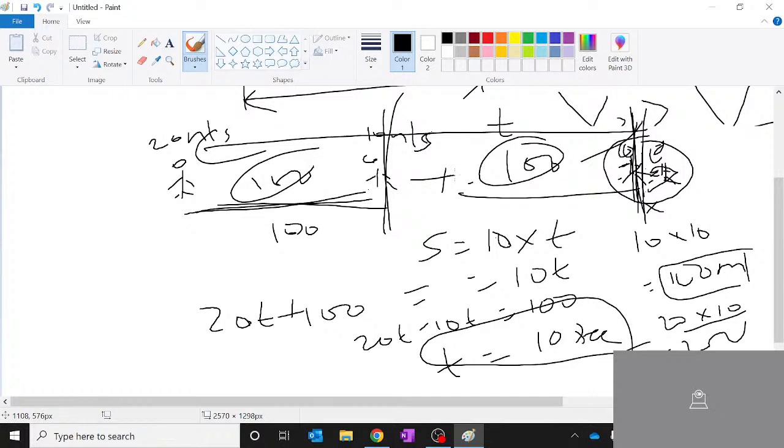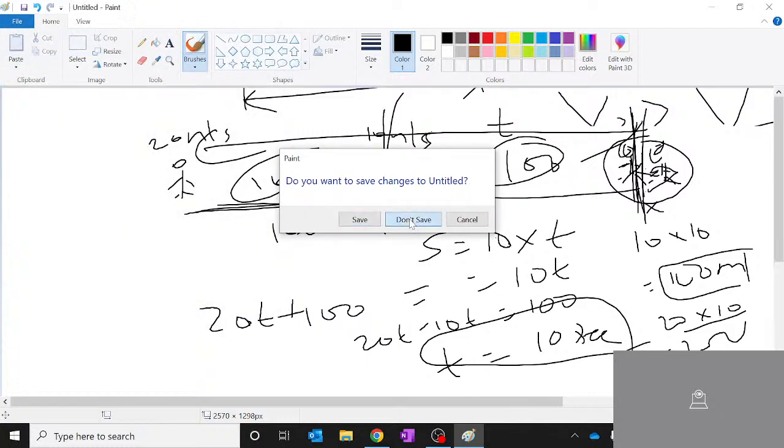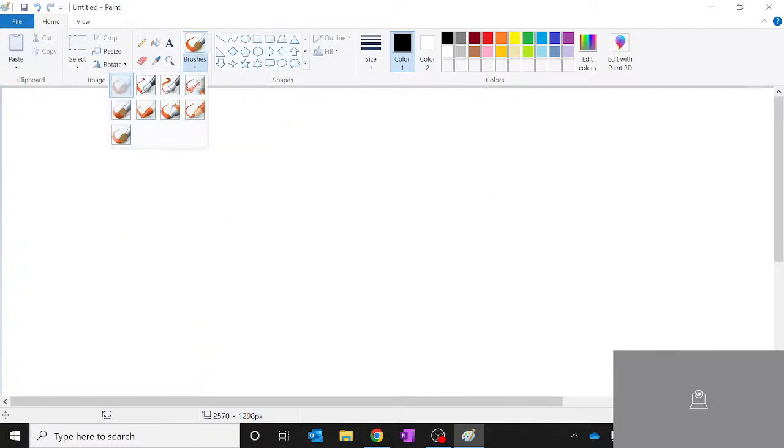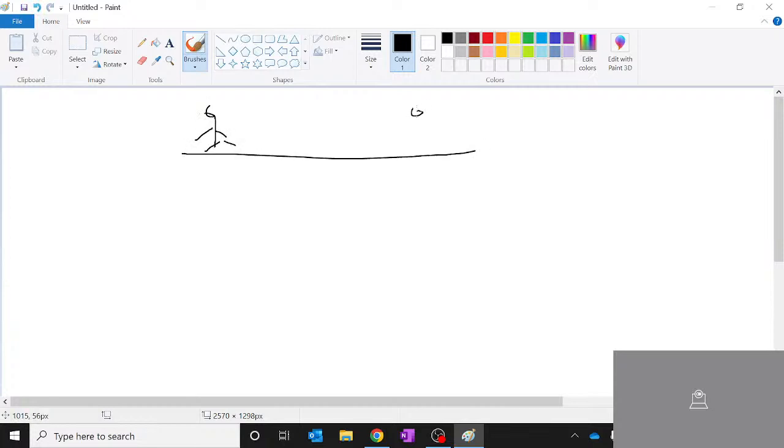Okay, clear this concept. Now let's see one more case. I'm following the reverse case, wherein the police is traveling with 20 meters per second, and the thief is traveling with 10 meters per second, and the distance between them is 100.